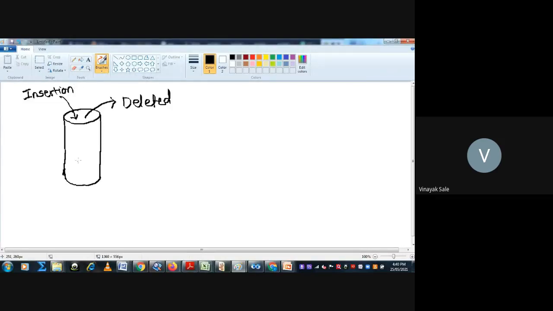Suppose in this stack I have inserted first A, then inserted B, then inserted C. Whenever I want to remove A, which was inserted first, it is removed last.